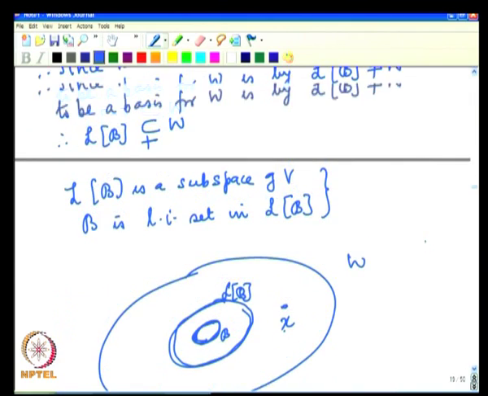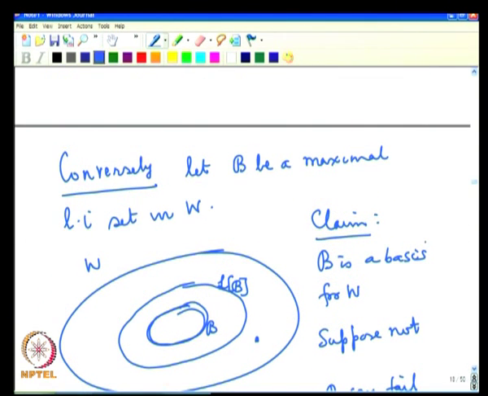But we started with a maximal linearly independent set.